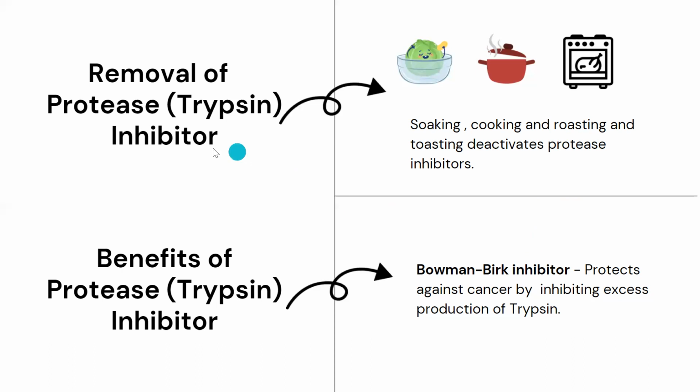So as I said, trypsin inhibitors have dual function. Either they can completely stop the activity of the protease enzyme, or they can trigger the pancreas to release excess protease enzyme, which could lead to cancer. Now, the Bowman-Birk inhibitor counters the protease inhibitor and protects an individual from cancer, right?